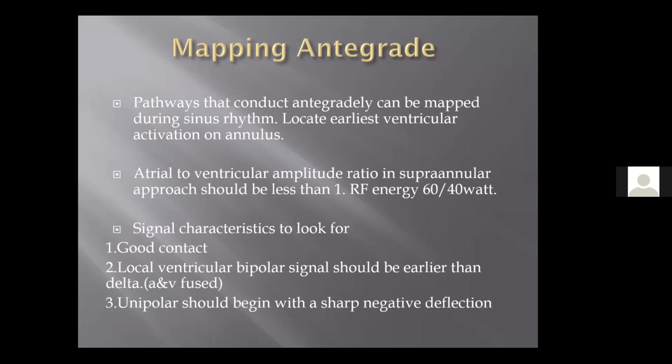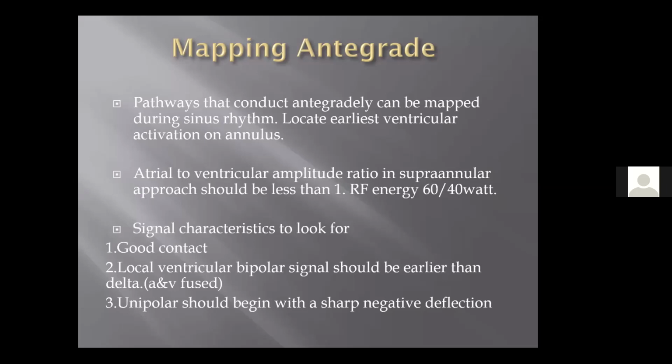You must make sure that in your mapping catheter, when you map, your AV should be fused, and the ventricular signal should be earlier than the delta. So locate the earliest ventricular activation on the annulus. The atrial to ventricular amplitude ratio you have to keep in mind. Make sure that this ratio is less than 1. When you are going antegradely, your A will be slightly bigger, V will be slightly smaller, but both signals should be good sized, which suggests that you have got a good contact on the annulus.